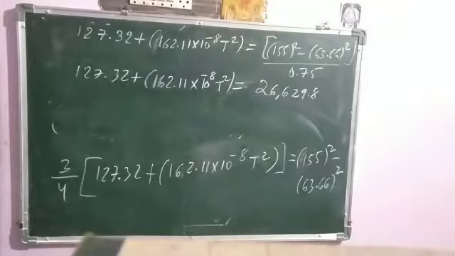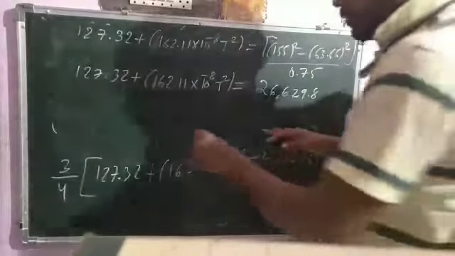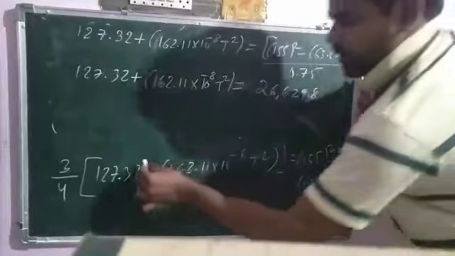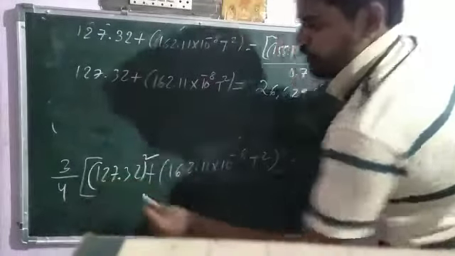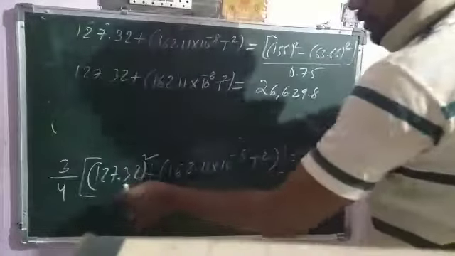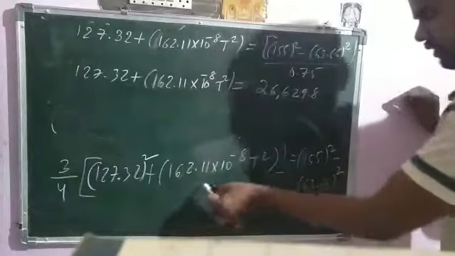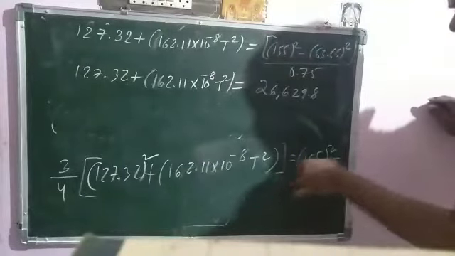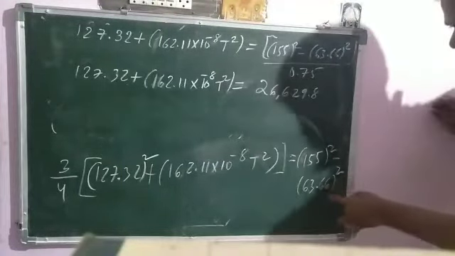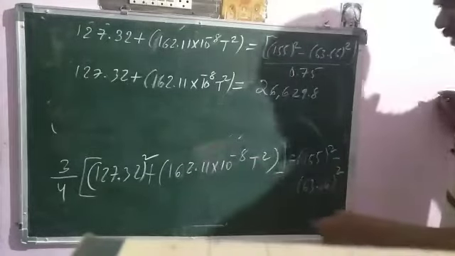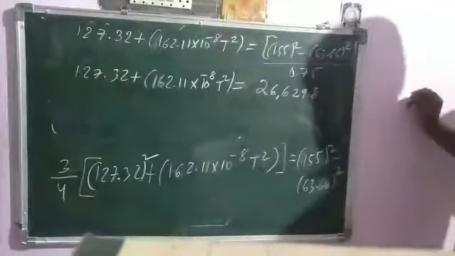So here it's 127.32 square. So 3 by 4 into 127.32 square, this term is equal to 155 whole square minus 63.66 whole square. We have taken the left hand term to the right hand side.